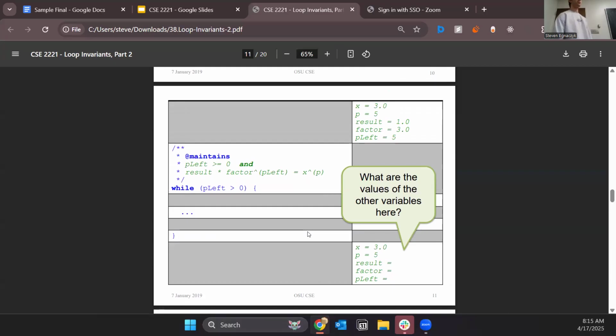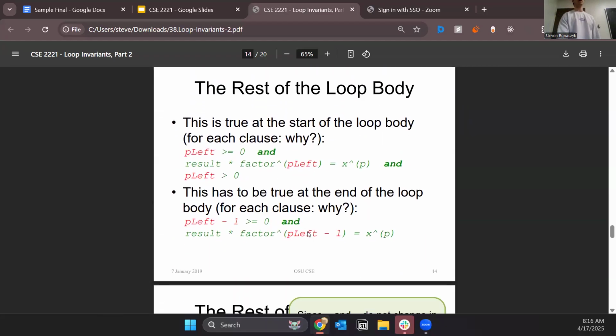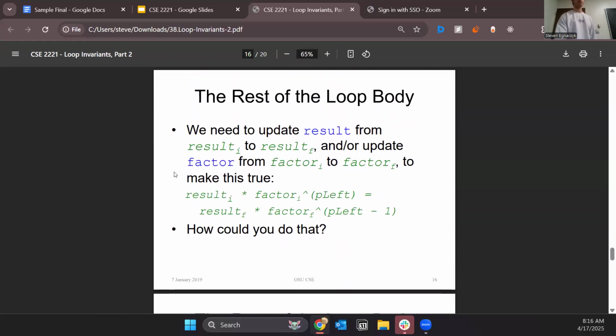Anyone? Why do X and P not change? Yeah, because we're told that X and P do not change. So X and P must remain the same. So this is fixed in place. In order to make this true, in order to make everything equal to 3 to the power of 5, we have to change these 3 values. So there is no updating of X and P because we know that they must stay the same.